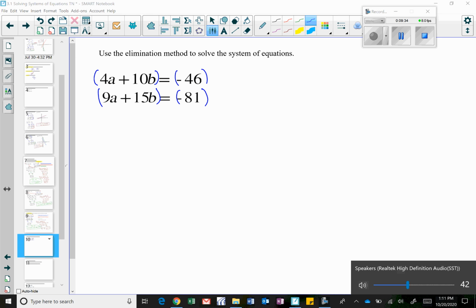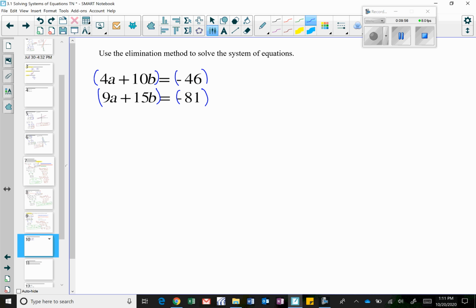So what number do both 10 and 15 go into? Well, I think 10 and 15 both go into 30. So I need to multiply the top equation by a number so that I get 30b. Right? So what number times 10 gets me 30? Well, that's going to be 3.